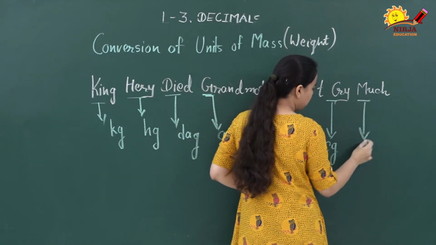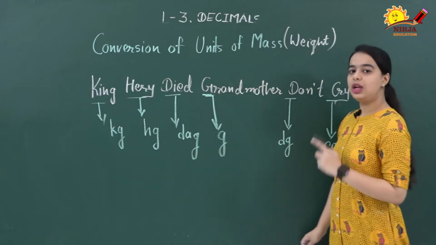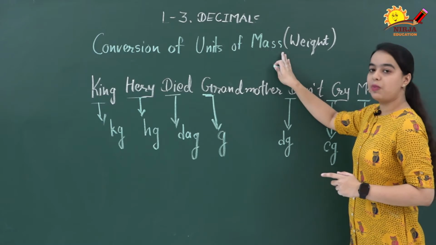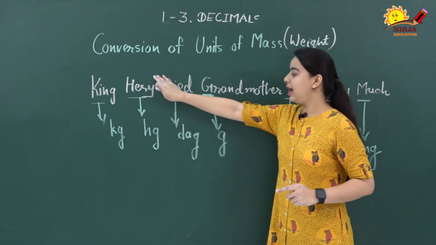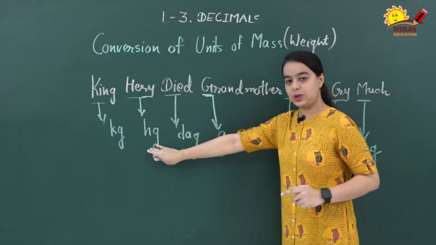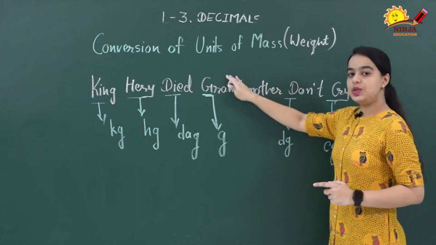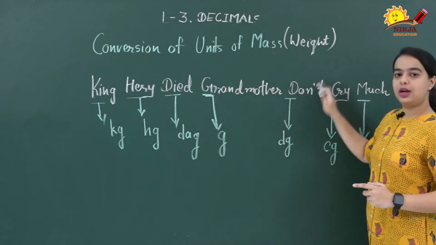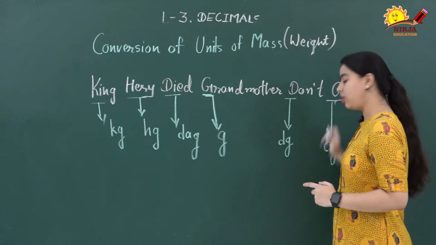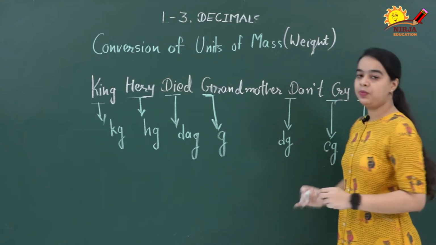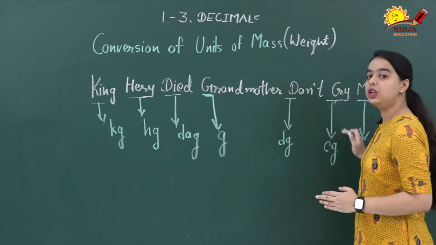Much, milligram, that is mg. So here we have written units of mass from this statement: King, kilogram, Harry, H for hectogram, died, D for decagram, grandmother, G for gram, don't, D for decigram, cry much, C for centigram and M for milligram. So these are the units of mass in particular sequence.